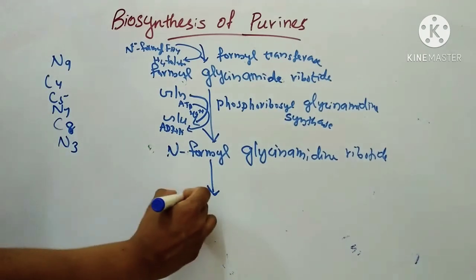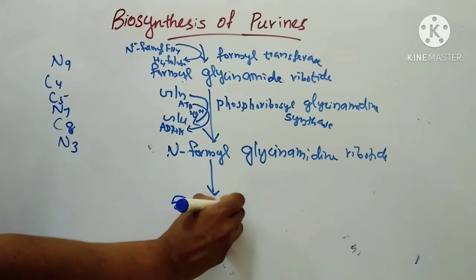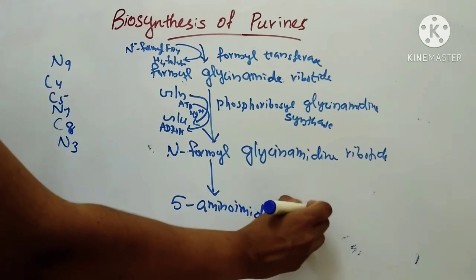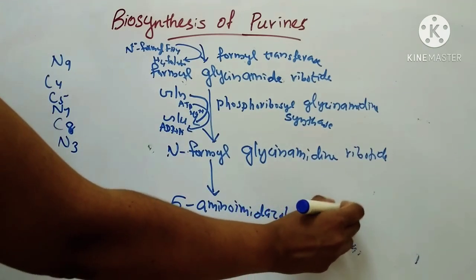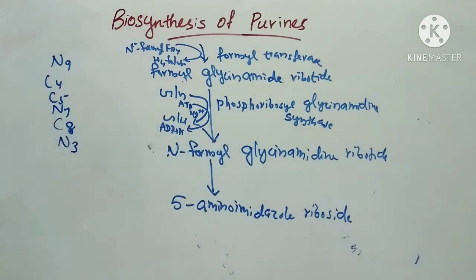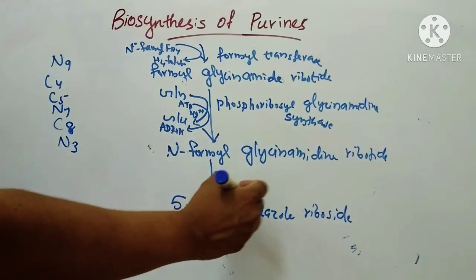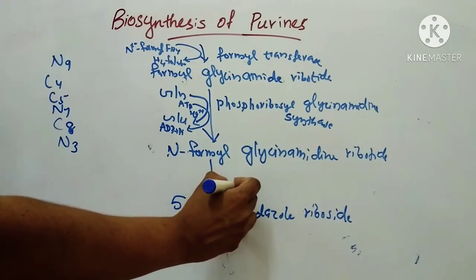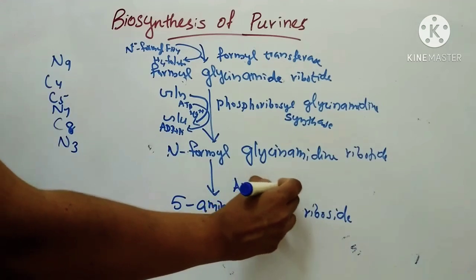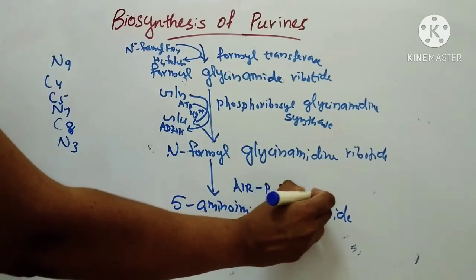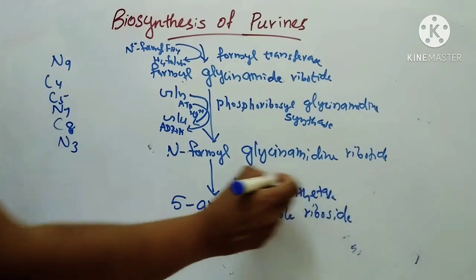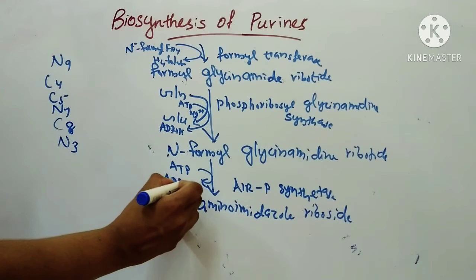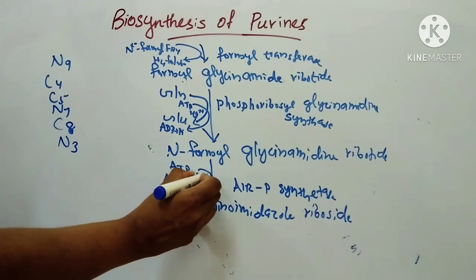Next step is formation of 5-amino imidazole riboside by the enzyme synthase. Here also ATP, ADP plus Pi, Mg++.